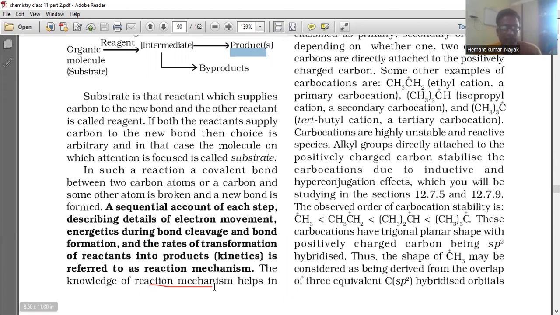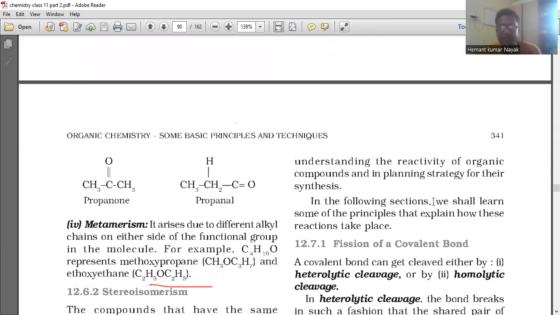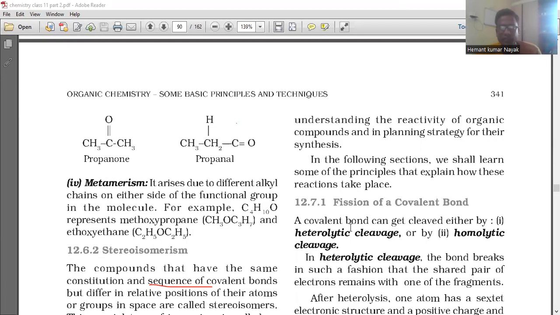The knowledge of reaction mechanism helps in understanding the reactivity of organic compounds and in planning strategies for their synthesis. In the following sections, we shall learn some of the principles that explain how these reactions take place. This is a bit interesting. So now I will be teaching about some reactions, like fission of a covalent bond.